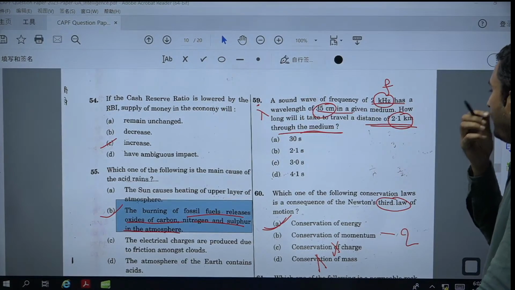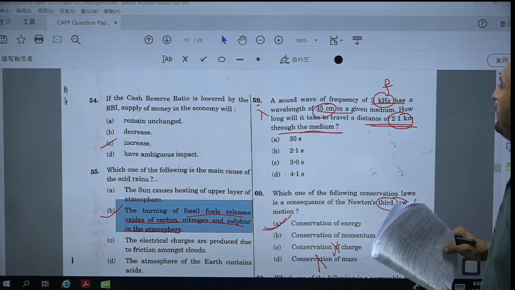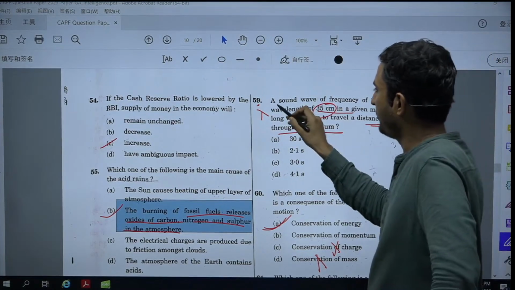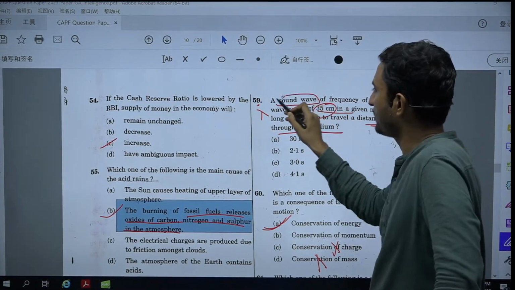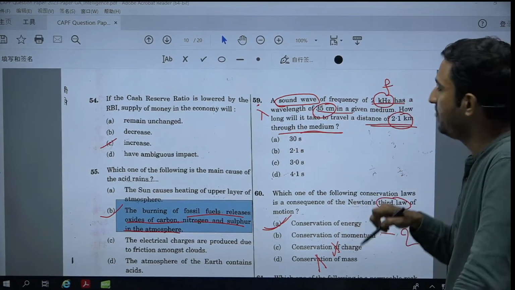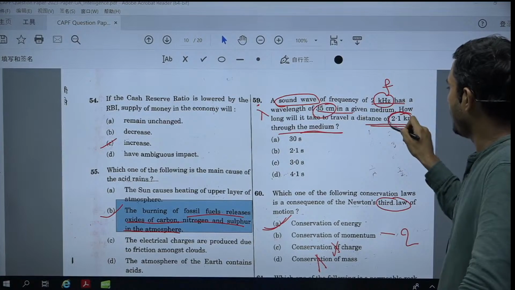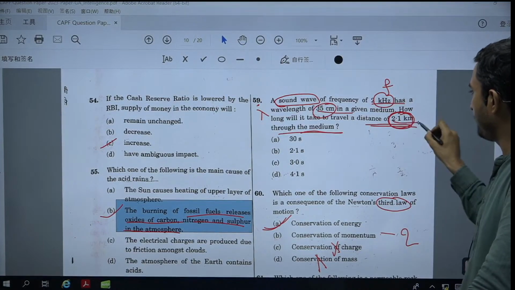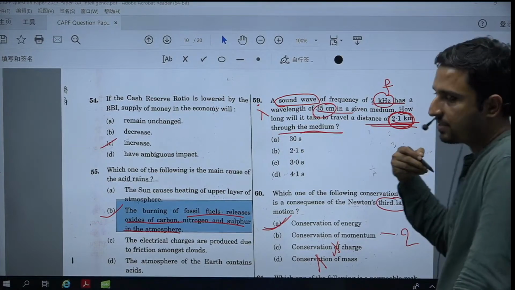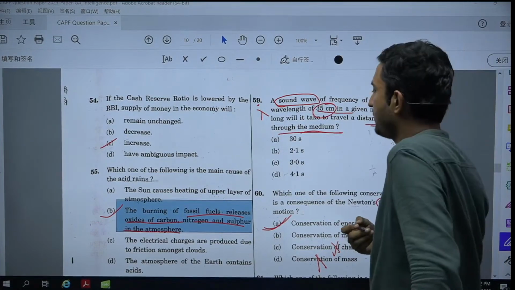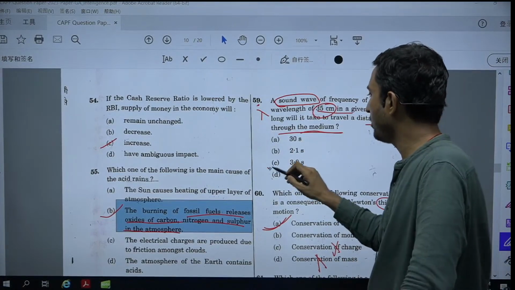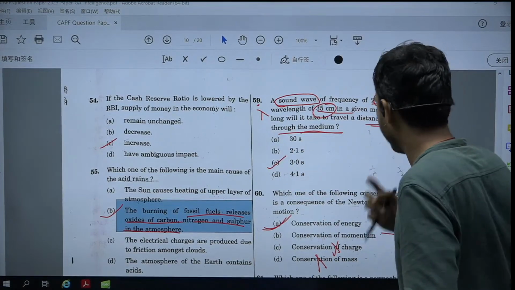So what do we need to find? We need to find the speed of this sound wave in that particular medium. Once we find that speed, we can directly use the distance, which is already provided, and find the time in which it will travel through that distance. When you solve this way, you will get the right answer as option C.